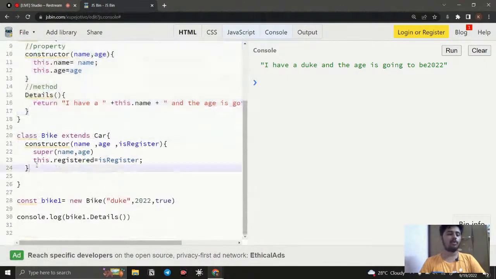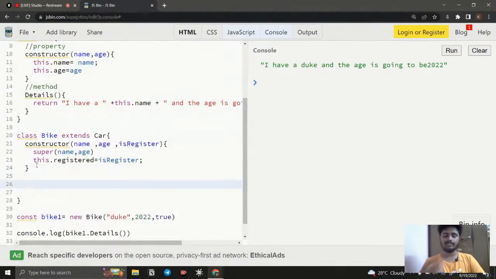So what if I want to pass another thing? Then inside this prototype this is going to be there, and inside this prototype this is going to be there, and inside that another prototype is going to be there.